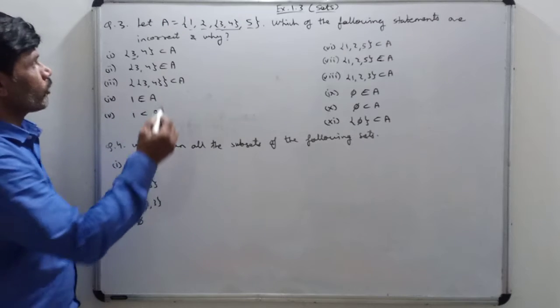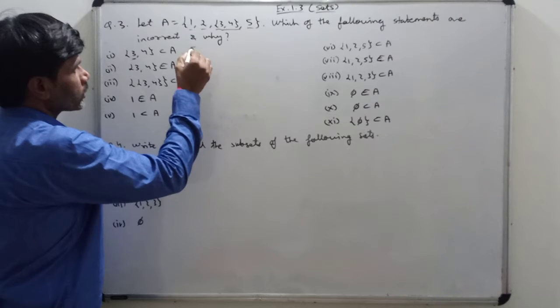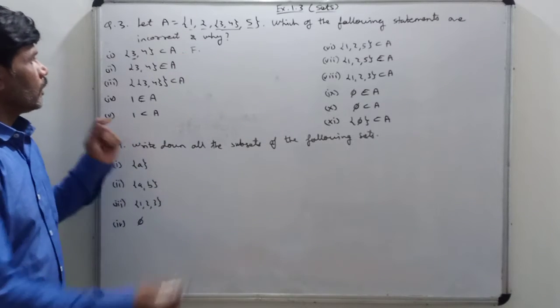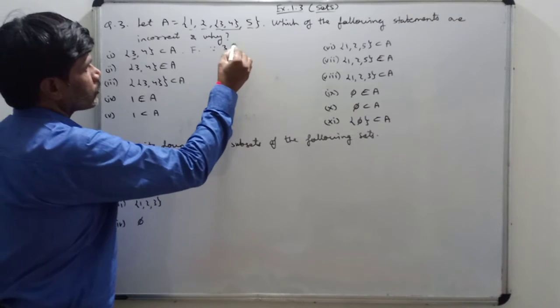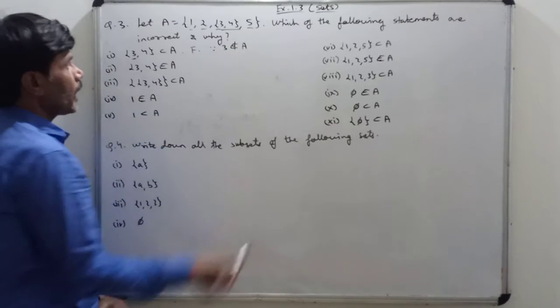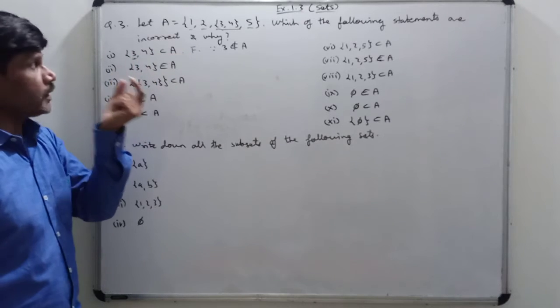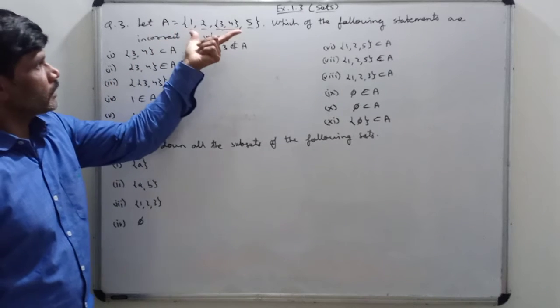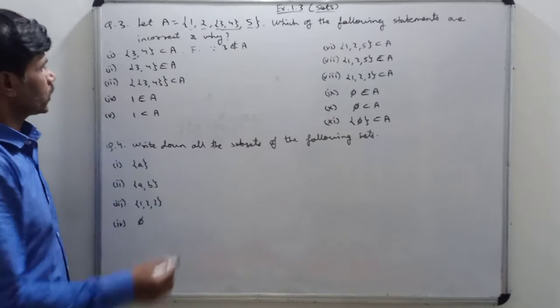Therefore this is an incorrect statement, a false statement. The reason is that every element of this set should be present in A, but the number 3 alone is not present. So therefore it is not a subset.